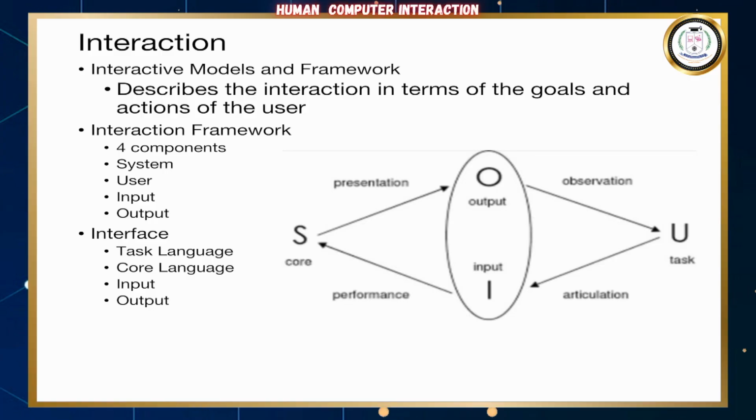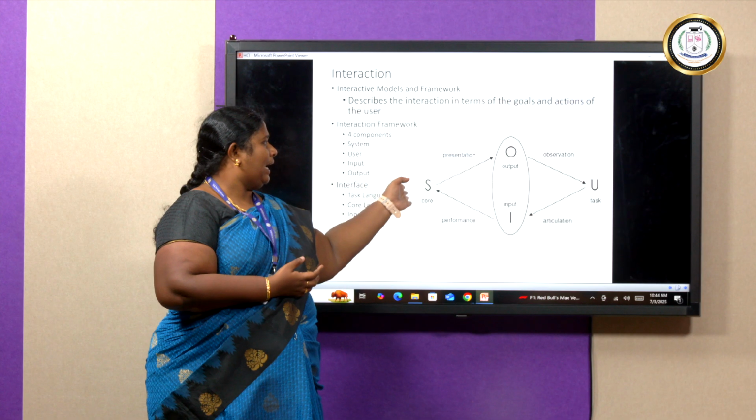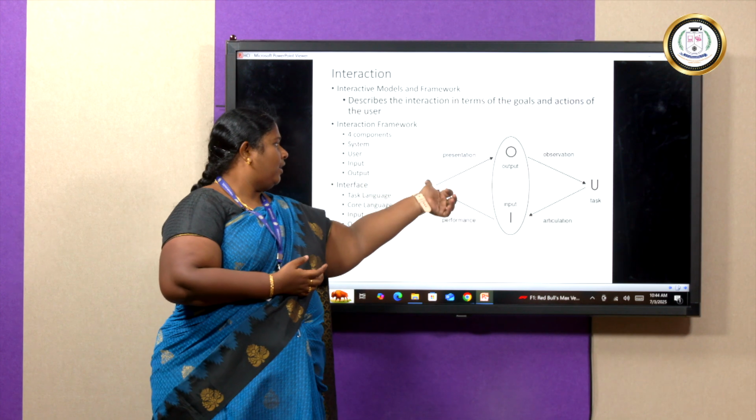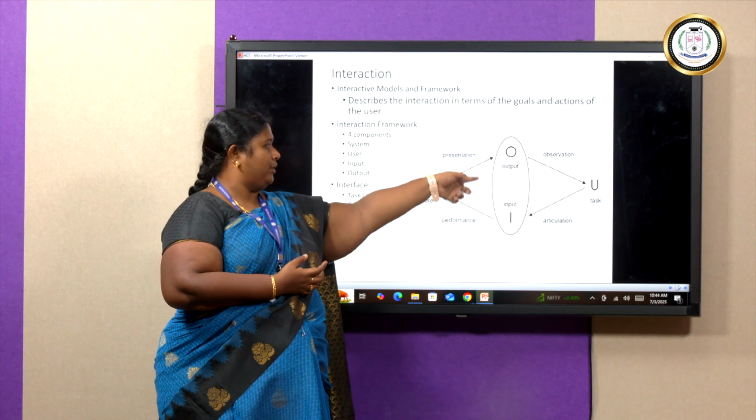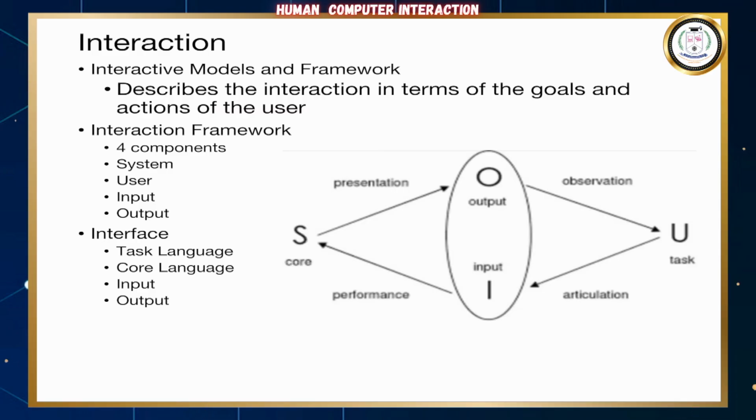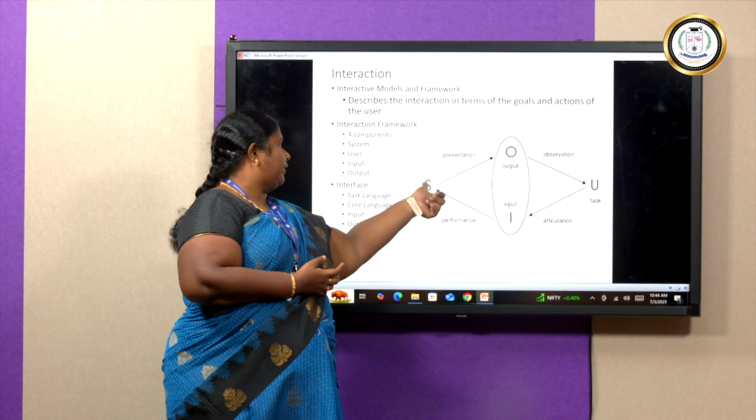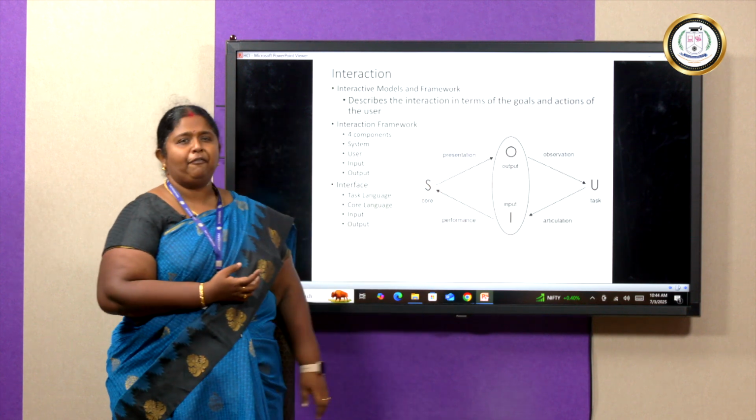So we're just seeing about the various devices present. How does this interaction take place? For this, basically we have a source and then a task. We present it: a system or the source is going to present it on the output, which in turn is being observed by the user, and that is being articulated to the input, and then from the input to your system again becomes the performance.